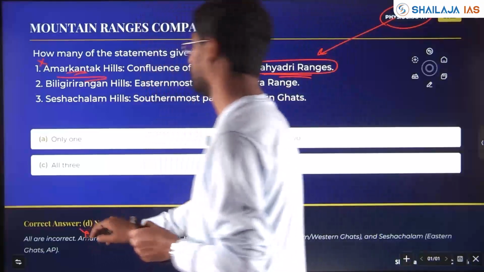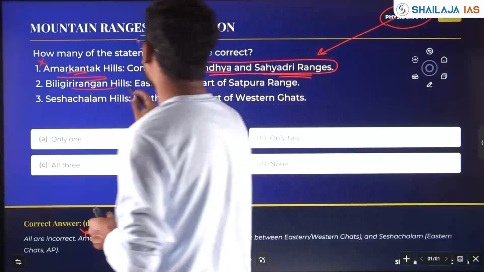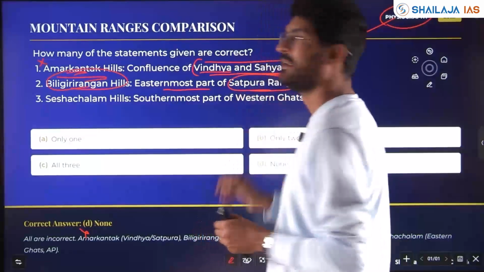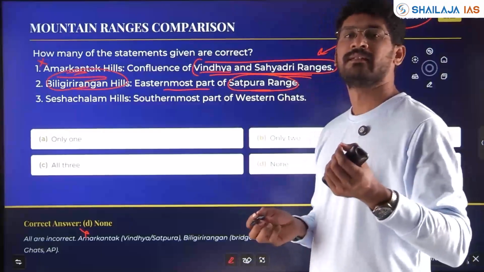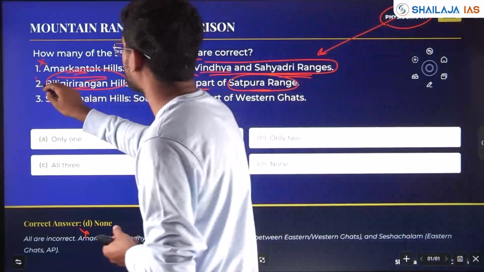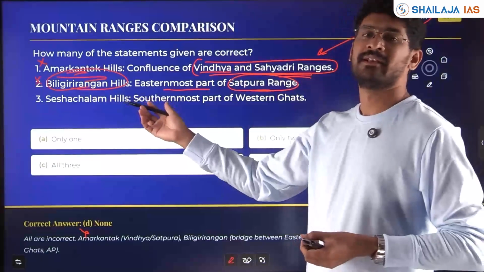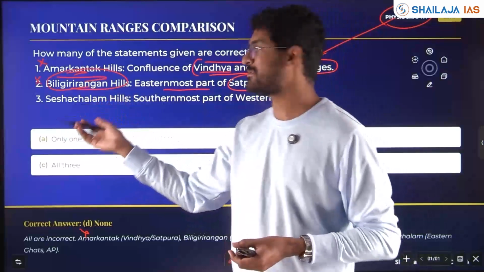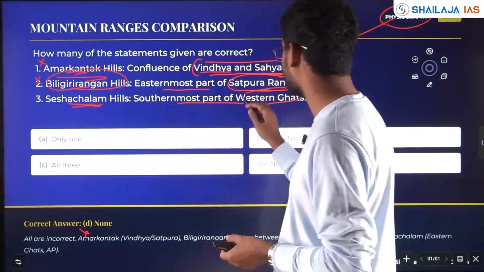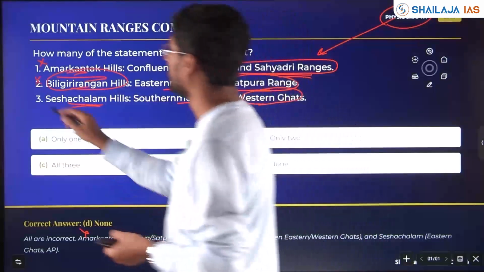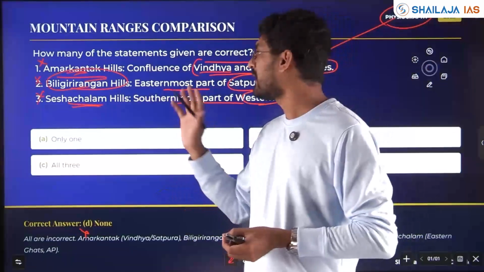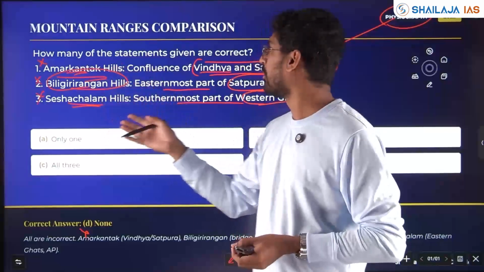So, Amarkantak, here wrong. Biligiri Rangana Hills, Tiger Reserve in Karnataka, easternmost part of Satpura range. Is it true? It's the confluence of Karnataka, Tamil Nadu and Kerala, where we cross from Western Ghats to Eastern Ghats. Again wrong. Sheshachalam Hills, we know with respect to Red Sanders, if we have watched the movie Pushpa. Sheshachalam Hills is in Andhra Pradesh. Southernmost part of Western Ghats, is it true? No, again wrong. Here you are able to see how he is deliberately giving the regions of these places wrong.